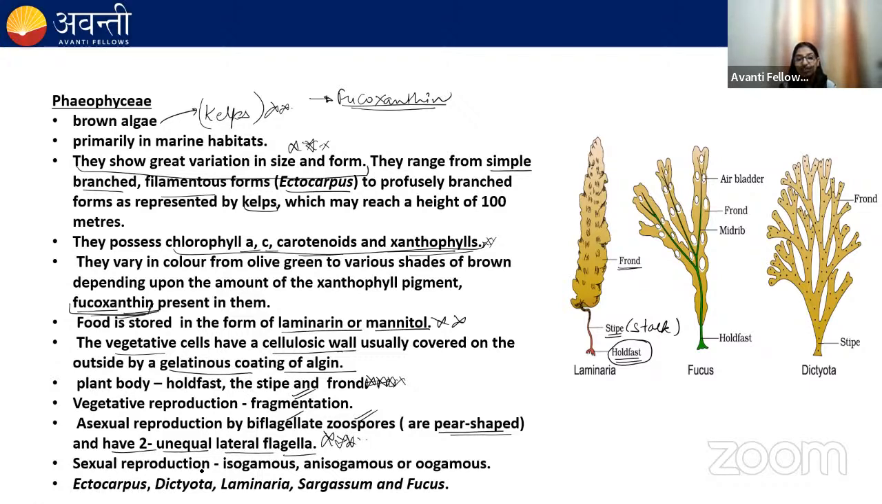Sexual reproduction in brown algae could be isogamous, anisogamous, or oogamous. Examples are Ectocarpus, Dictyota, Laminaria, Sargassum, and Fucus. Examples are very important for all the algae. Remember the examples of green algae, brown algae, and red algae. Okay, examples are very important.